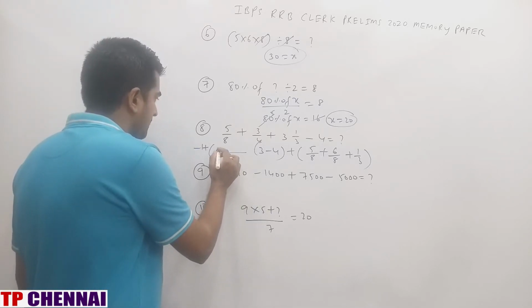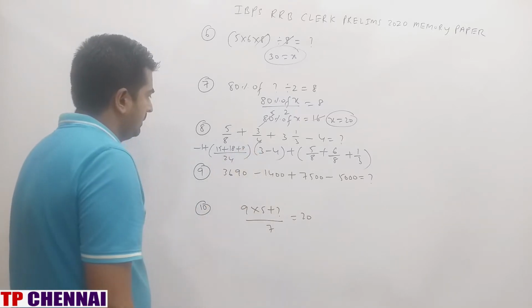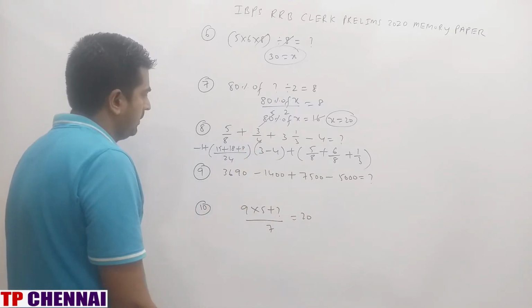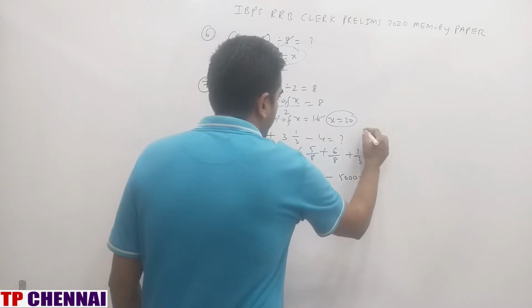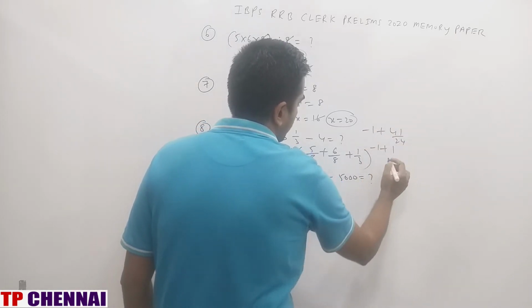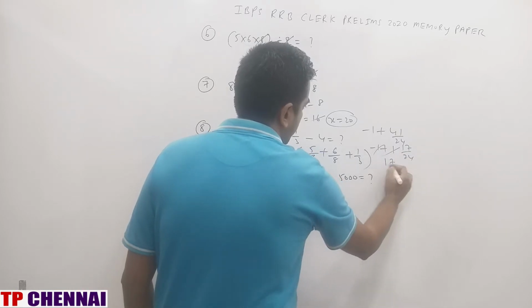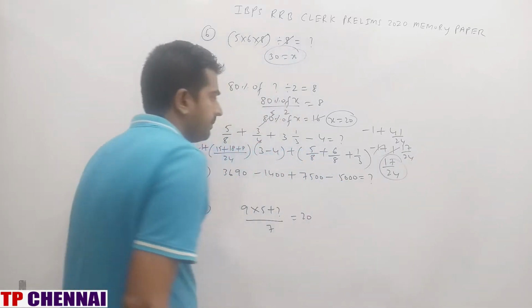This is how much? 15. This is how much? 18. This is how much? 8. So 33 plus 8 is 41. So minus 1 plus 41 by 24, minus 1 plus 1 is 17 by 24. So my answer is 17 by 24 directly.